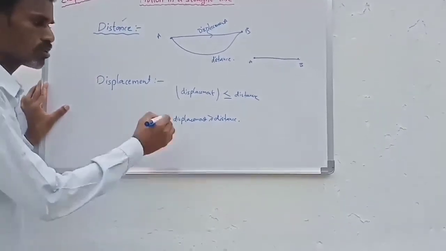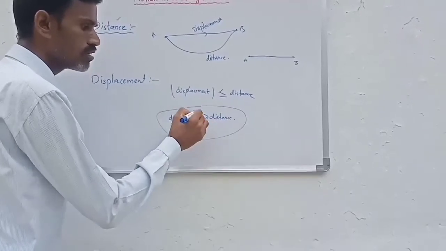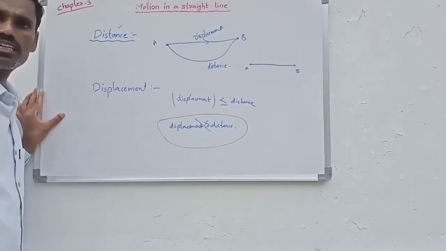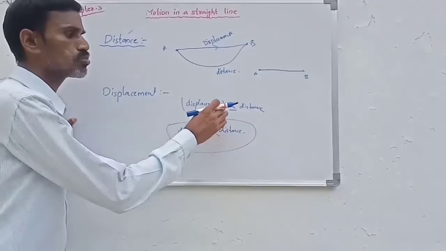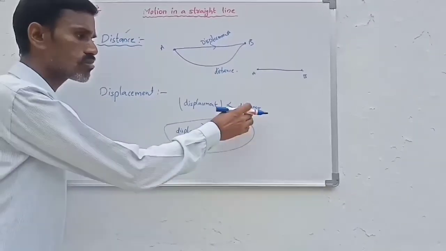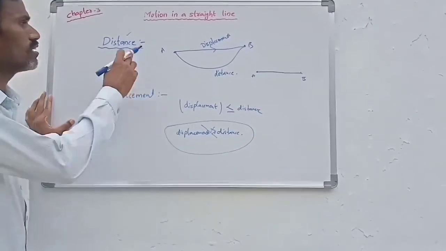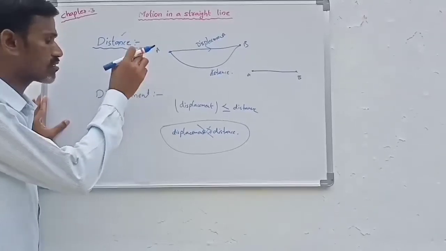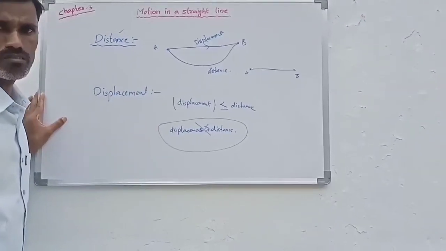Okay. So there is no such possibility, is there? The displacement is never greater than distance. So always the displacement is less than or equal to that of distance. Here distance is a scalar quantity and displacement is a vector quantity.